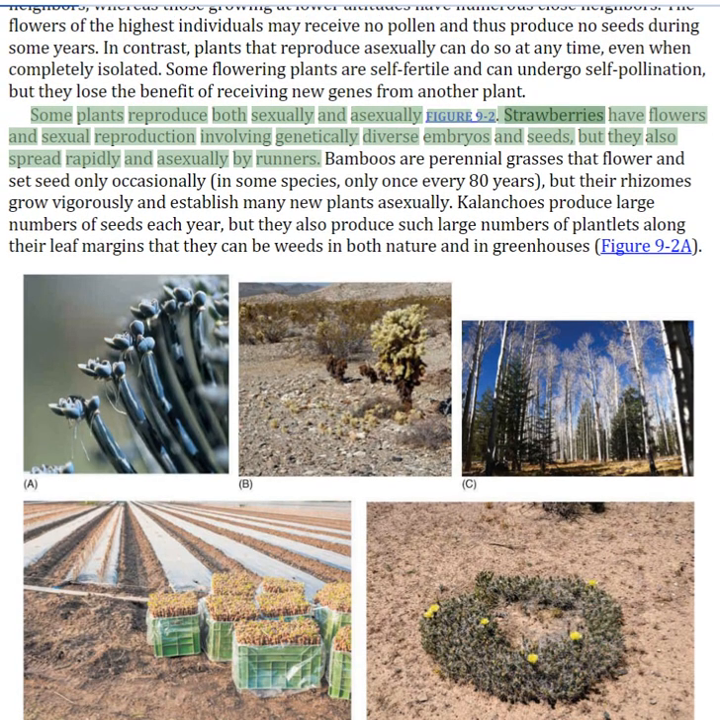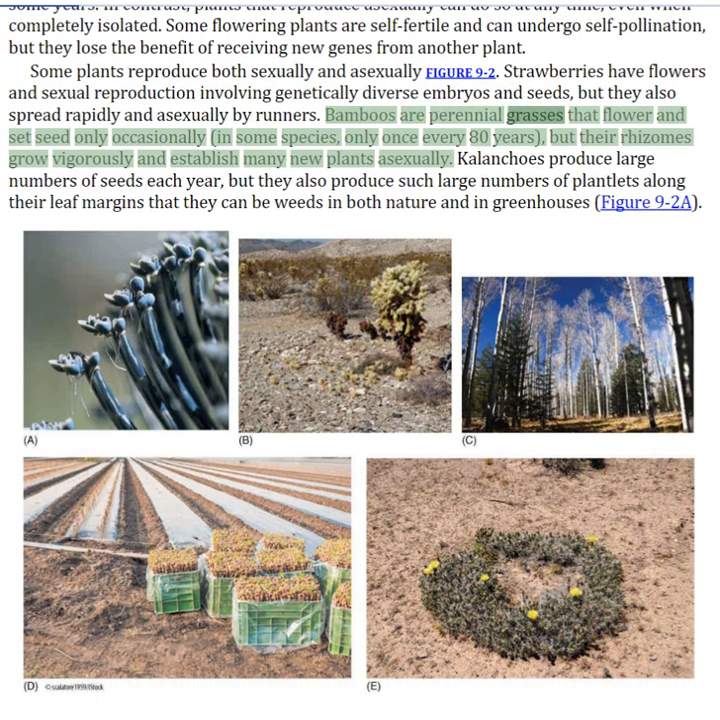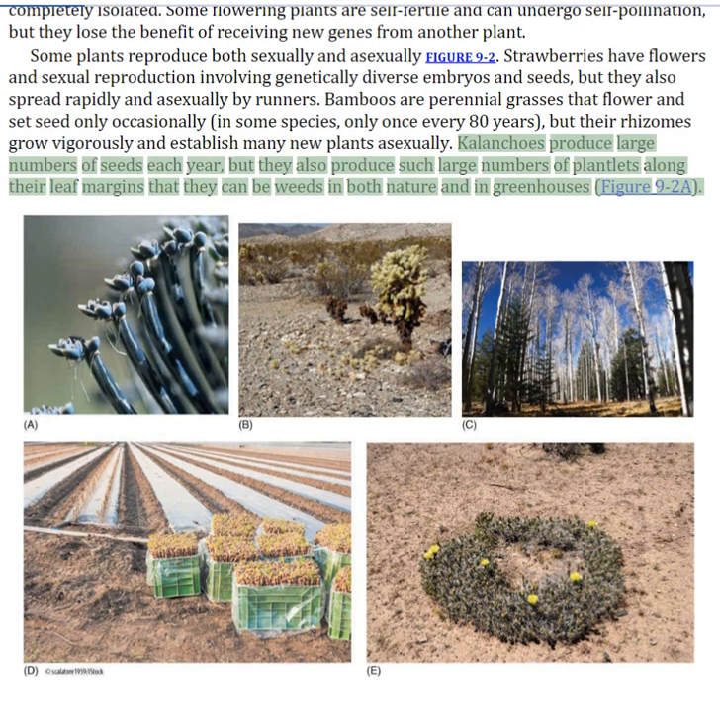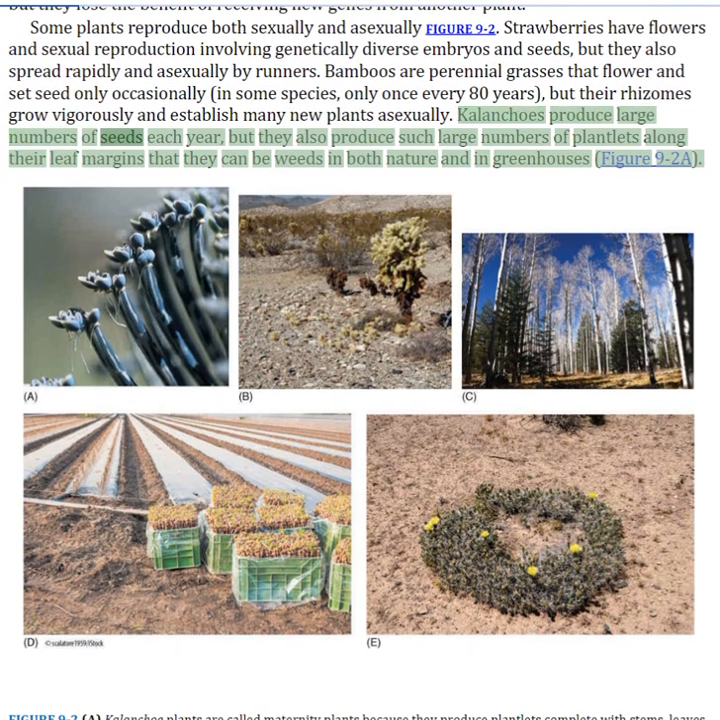Figure 9.2 Strawberries have flowers and sexual reproduction involving genetically diverse embryos and seeds, but they also spread rapidly and asexually by runners. Bamboos are perennial grasses that flower and set seed only occasionally, but their rhizomes grow vigorously and establish many new plants asexually. Kalanchoes produce large numbers of seeds each year, but they also produce such large numbers of plantlets along their leaf margins that they can be weeds in both nature and in greenhouses.